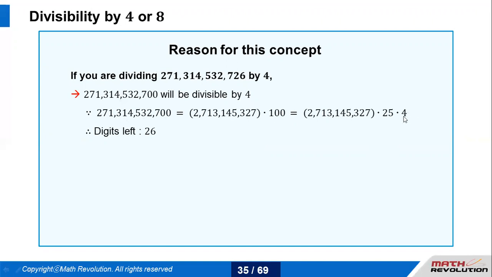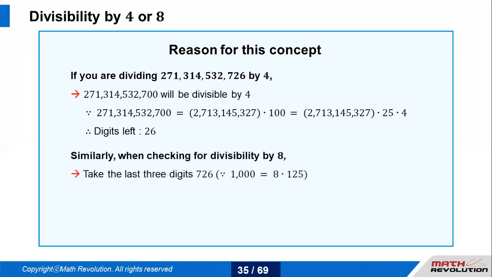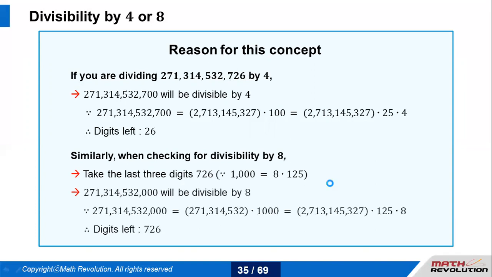Since I can see a 4 here, that means this part is divisible by 4. So what I am left with here is only 26, and that would decide whether this number is divisible by 4 or not. And that is why we say that the last 2 digits play an important role in understanding whether it is divisible by 4 or not. Similarly, for 8, like 726, because 1000 would again be divisible by 8 as a factor.